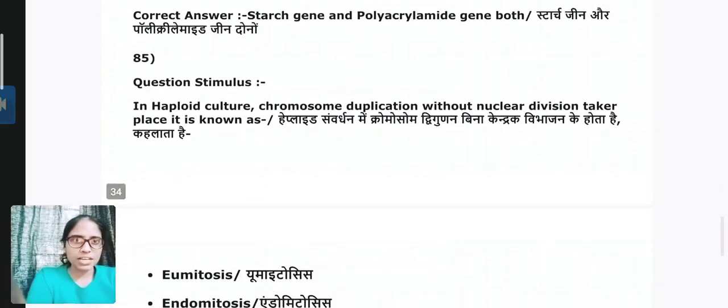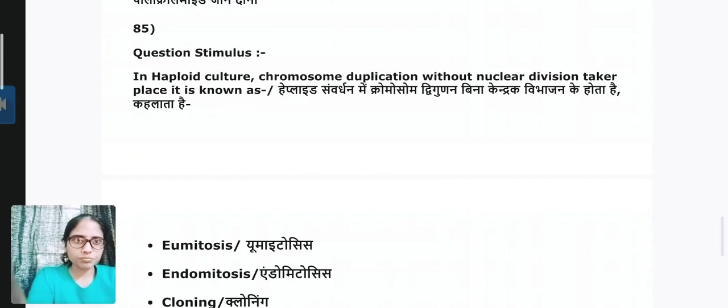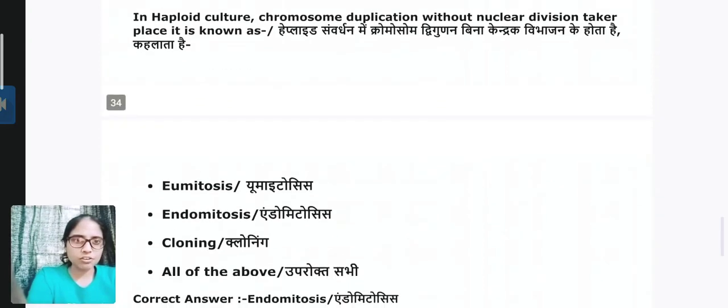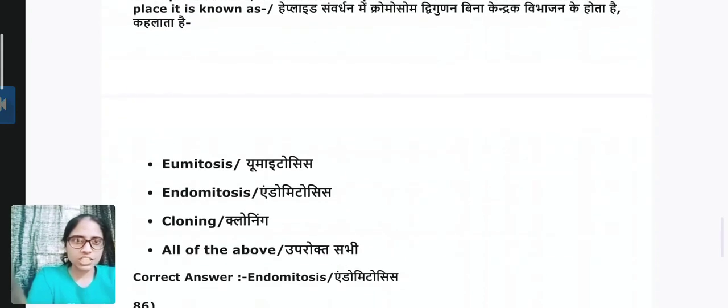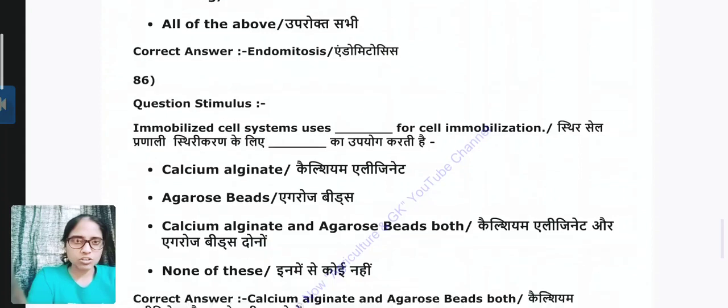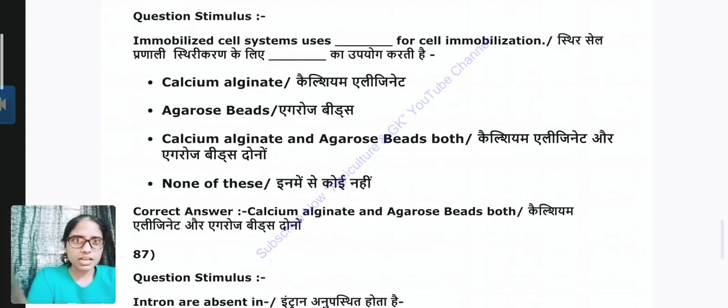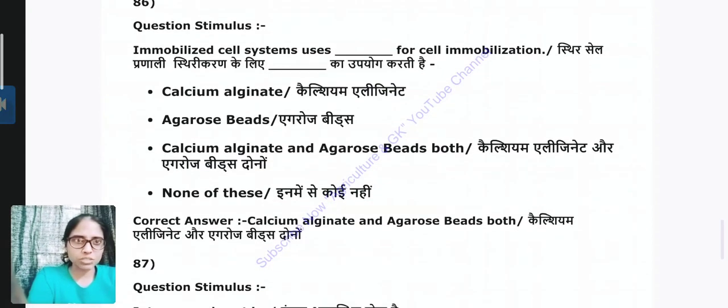Isozymes analysis of a hybrid verification employs, answer is starch gel and polyacrylamide gel both. Question 85. In haploid culture, chromosome duplication without nuclear division takes place. It is known as, answer is second, which is endomitosis. Question 86. Immobilized cell system uses for cell immobilization, answer is calcium alginate and agarose beads both.